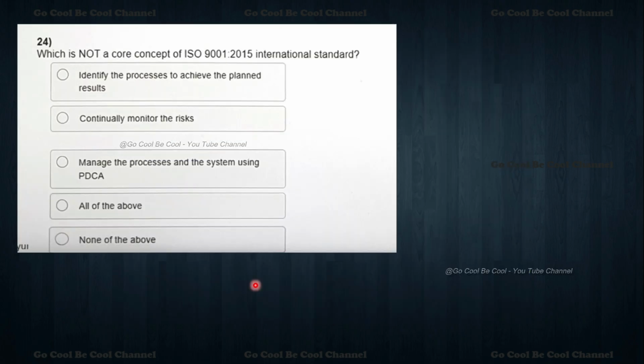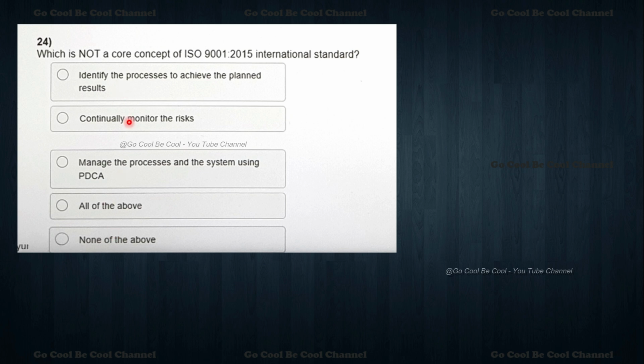Moving towards the 24th question: which is not a core concept of ISO 9K, that is the international standard? What is not a core concept? Identify the process to achieve the planned results, continually monitor the risk, manage the process using PDCA, all the above, none of the above.